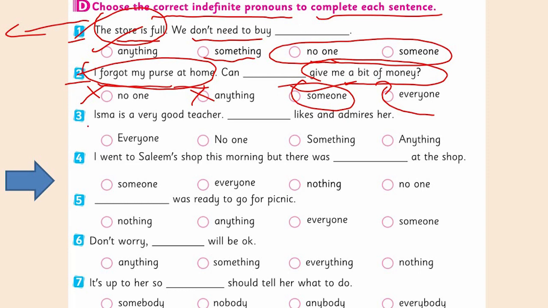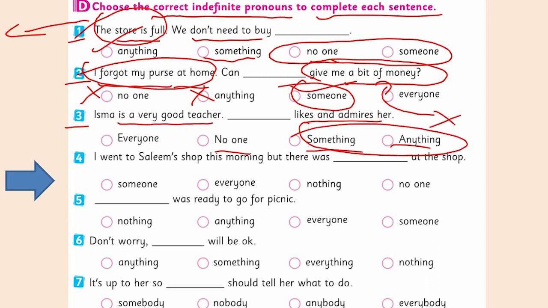Look at the third one here. Isma is a very good teacher. Likes and admires her. Everyone likes her, no one likes her, something or anything. Something and anything are totally wrong because they belong to the thing group here. No one likes her doesn't fit here. She's a good teacher. So, the correct option will be everyone here.